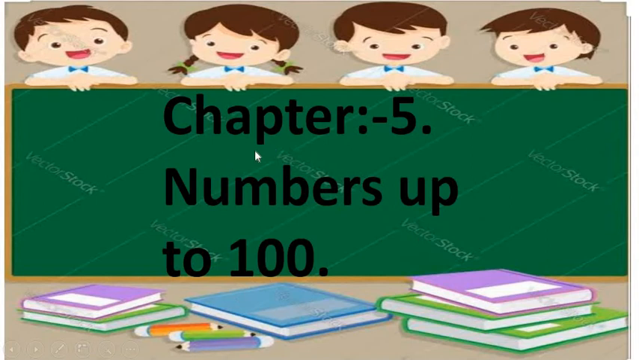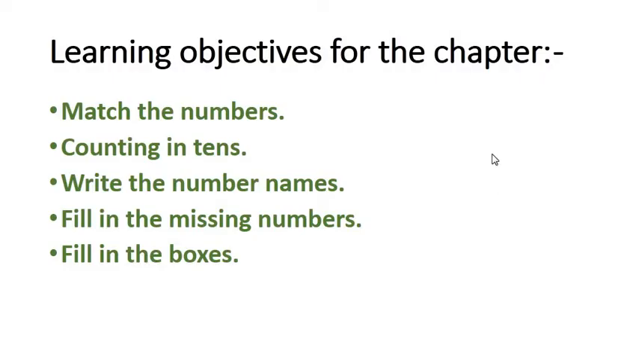Today we are going to start chapter number 5, numbers up to 100. So, what's included in this chapter? What are we going to learn? Let me explain first what we are going to learn in chapter number 5. Learning objectives for the whole chapter: what is included in the chapter, numbers up to 100.